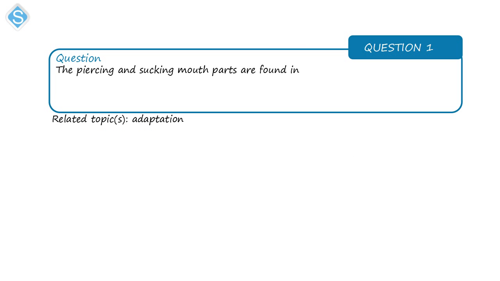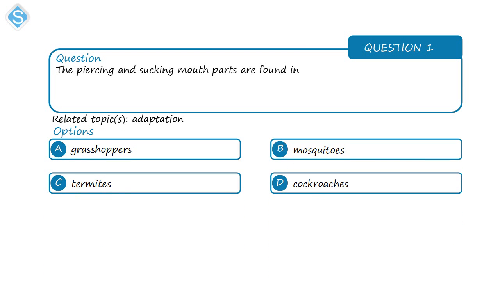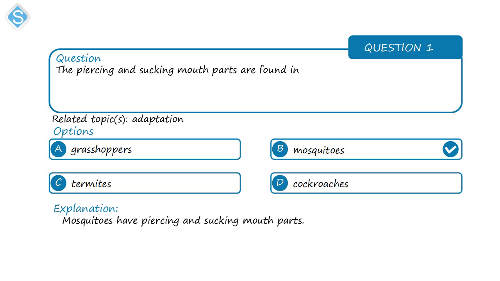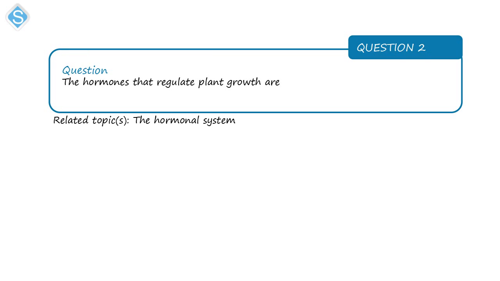Alright, so let's get started. Question number 1. The piercing and sucking mouth parts are found in. The correct option is mosquitoes, as option B. So the mosquito has the piercing mouth part that is used to pierce into the skin, and that's what it's used in biting, and it has sucking mouth part.